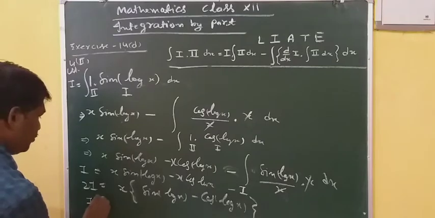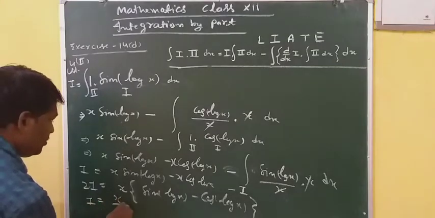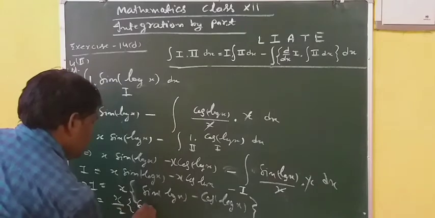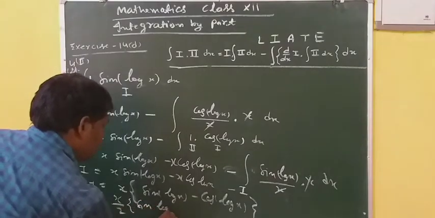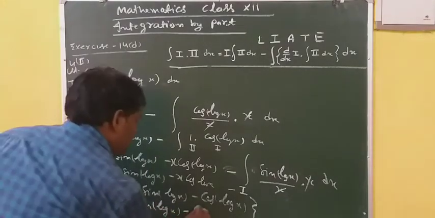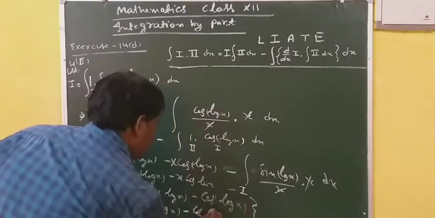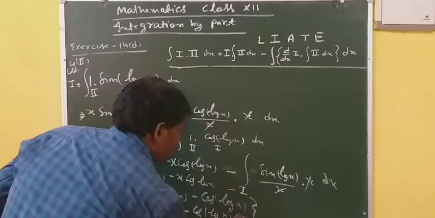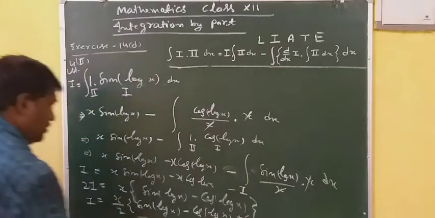Now I is equal to x by 2 and thereafter sin log x minus cos log x plus c.